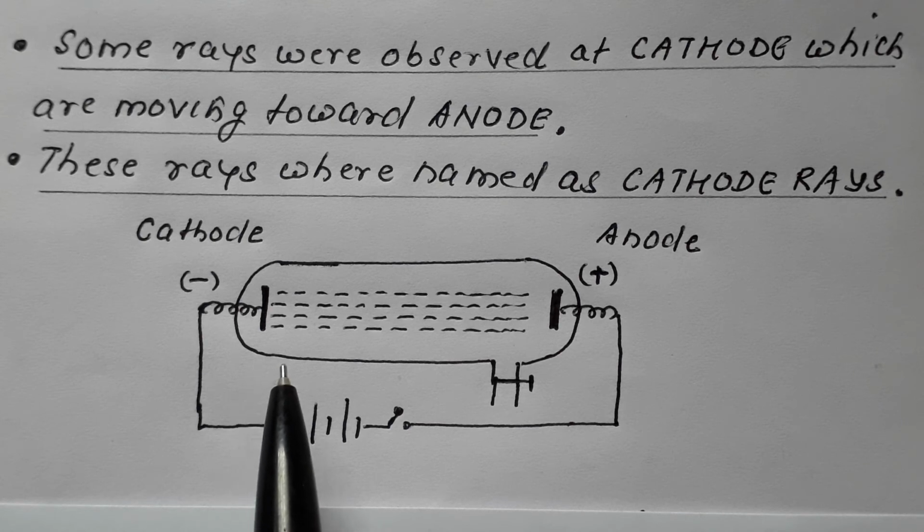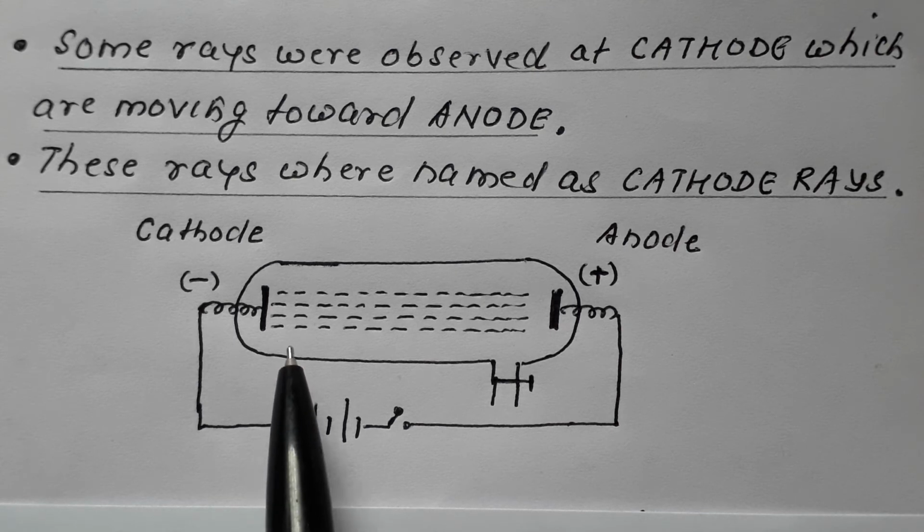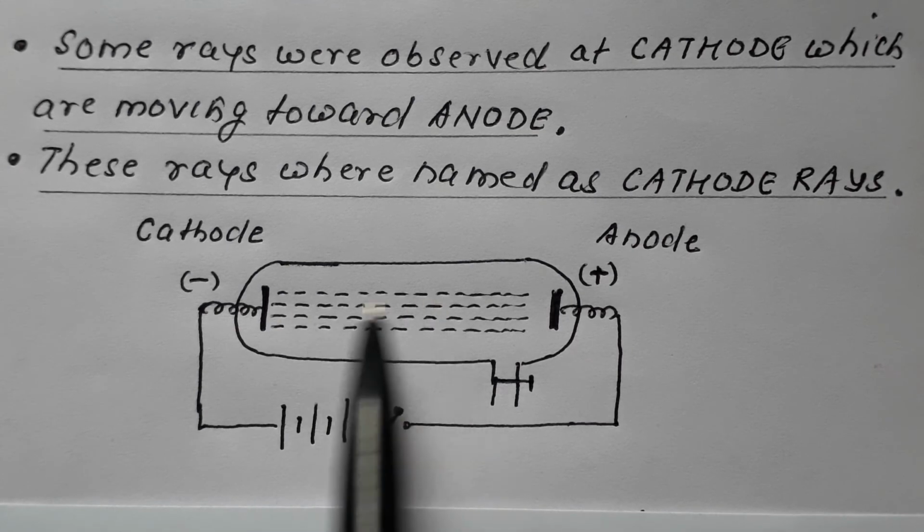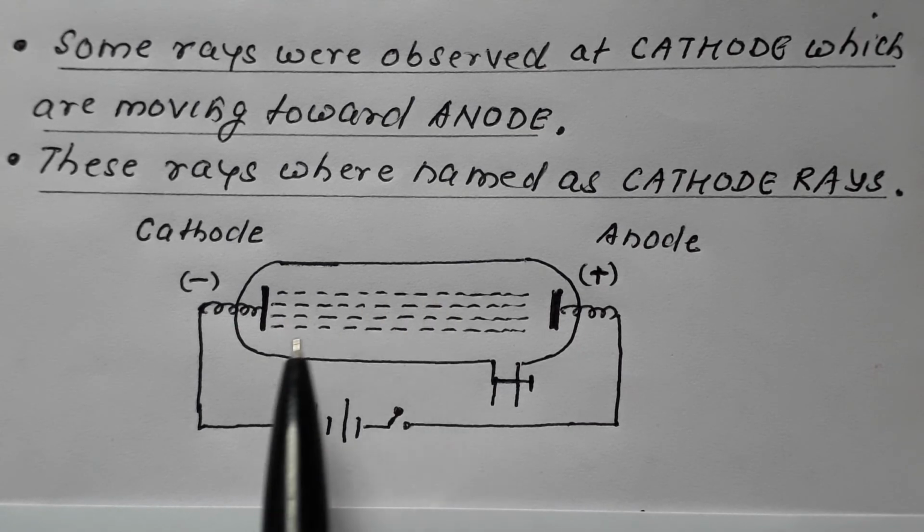Later on, when the properties of cathode rays were studied, it was found that cathode rays are not rays but they are particle in nature. These rays are not rays but they are a beam of particles.